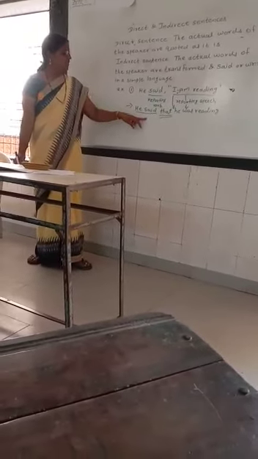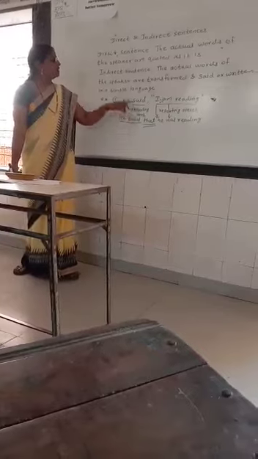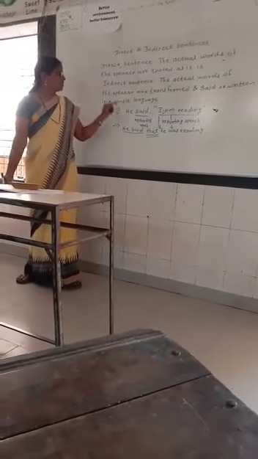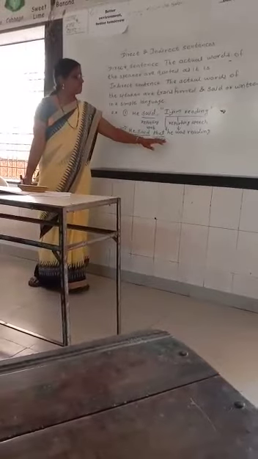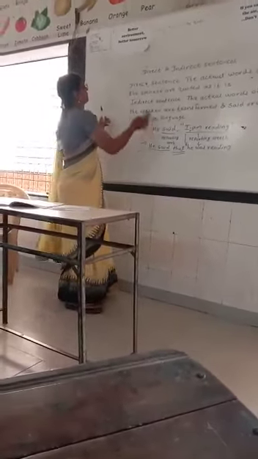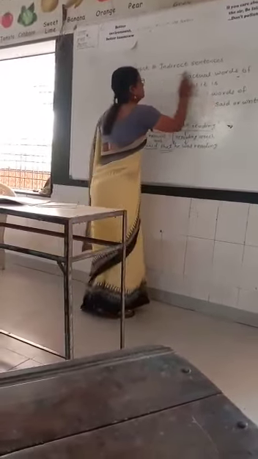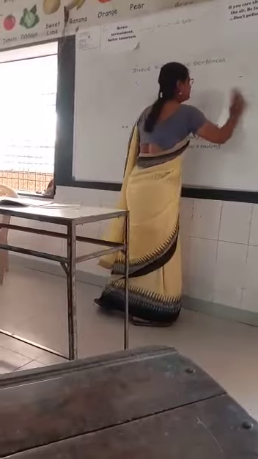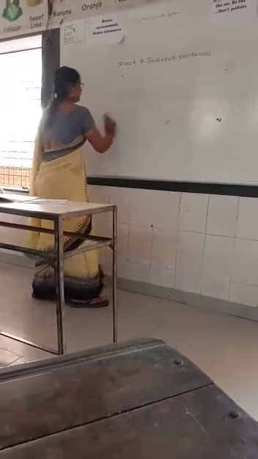And in indirect sentence, we transform the speaker's words into our own words. So it is known as indirect sentence. Students, you understood the difference between direct sentence and indirect sentence.